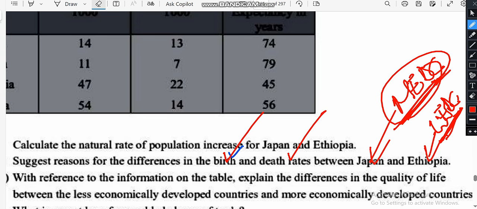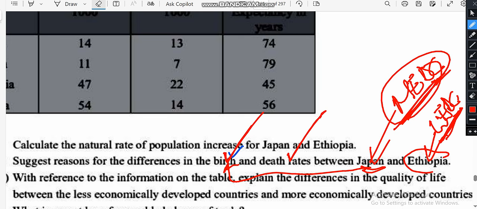The more developed countries have a low death rate because there are better health facilities, better diet, and higher standards of living. They also have a low birth rate because of higher levels of education, emancipation of women, use of contraceptives, and cultural beliefs, like adopting China's policy of one child.